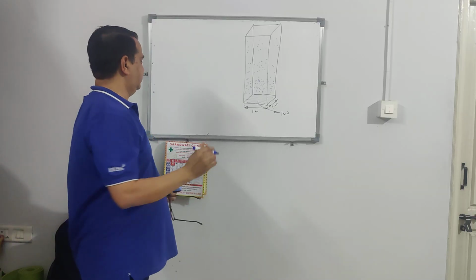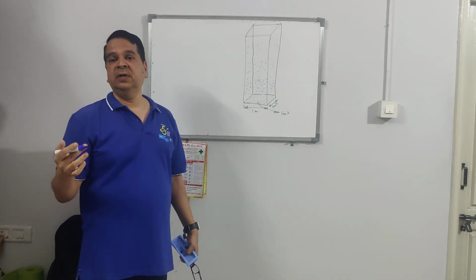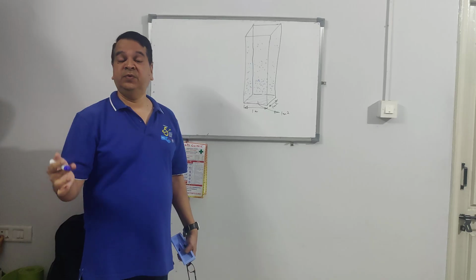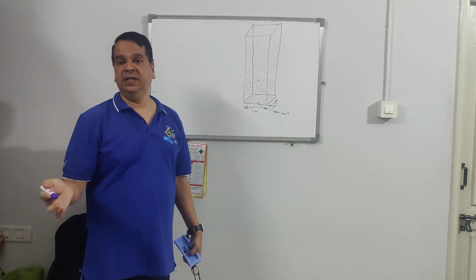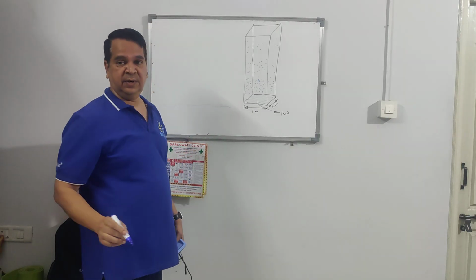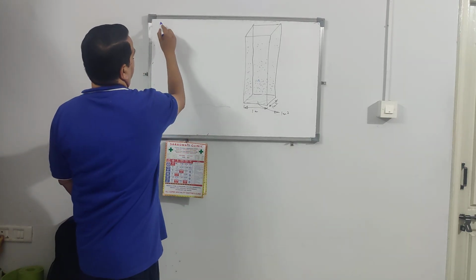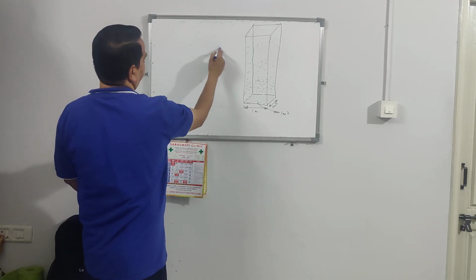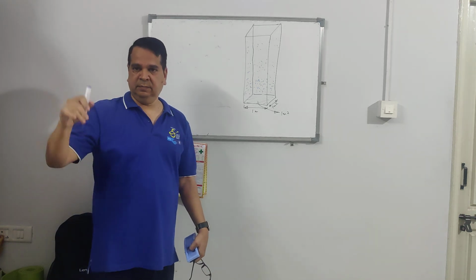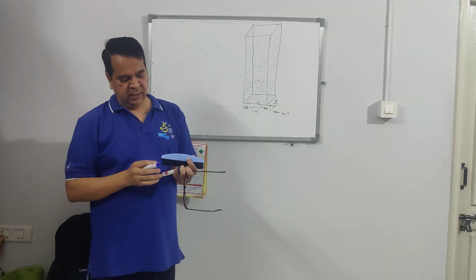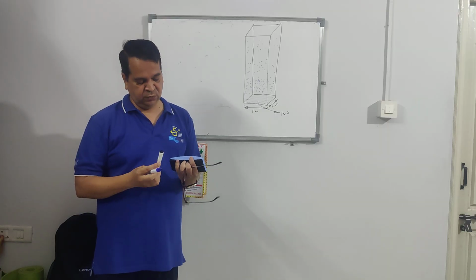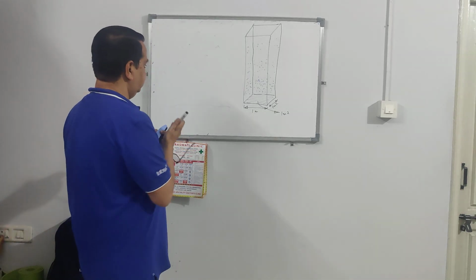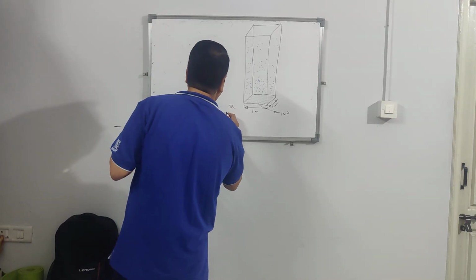We have studied that atmospheric pressure is highest at sea level. Let us say this is your sea level. The atmosphere is exerting its weight on anyone standing at sea level.